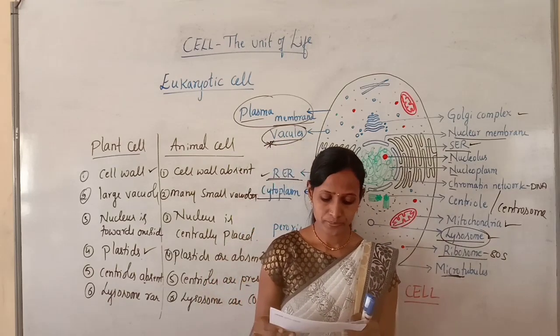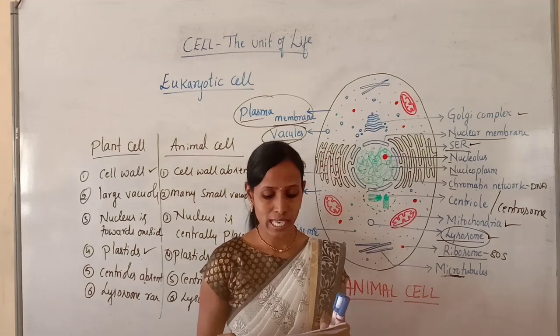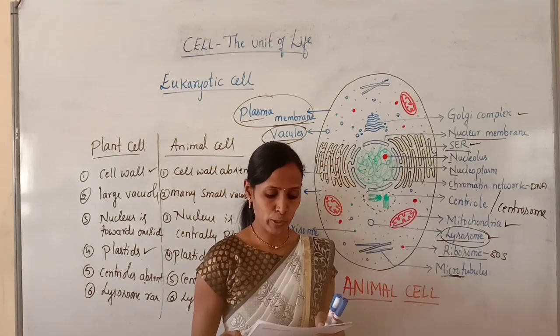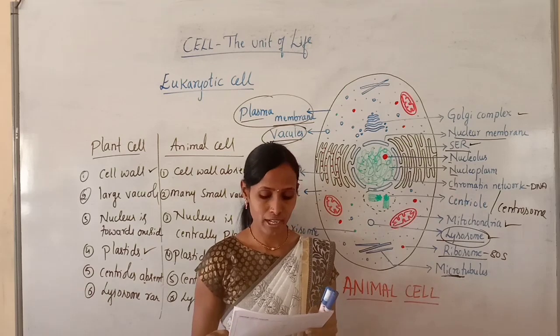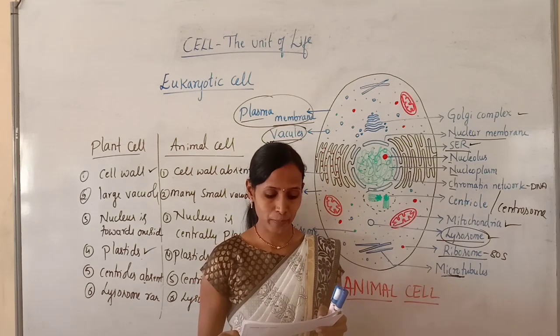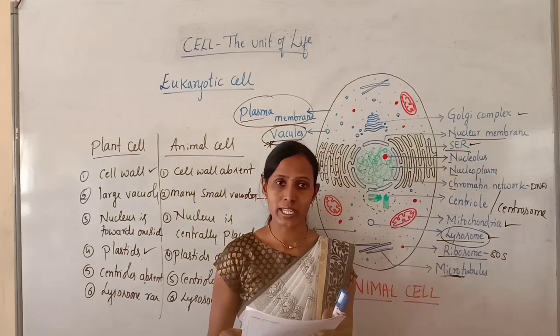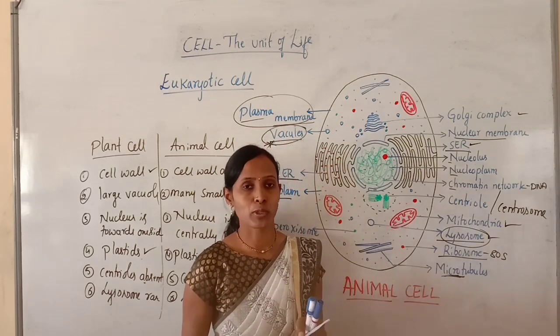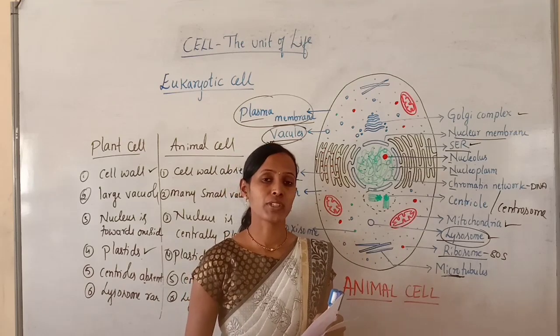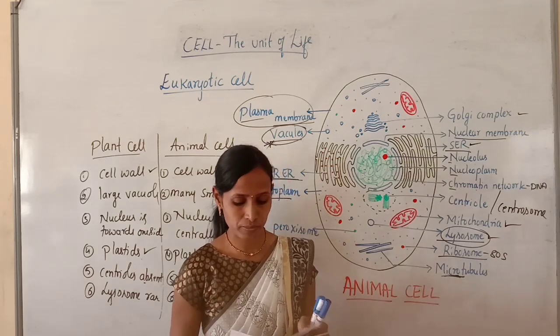And second question, eukaryotic cells are absent in option A, Protista, option B, Monera, option C, fungi, option D, plantae. So eukaryotic cells are absent in Monera because the one and only kingdom of prokaryotes is Monera. In kingdom Monera, we can see only prokaryotic cells.